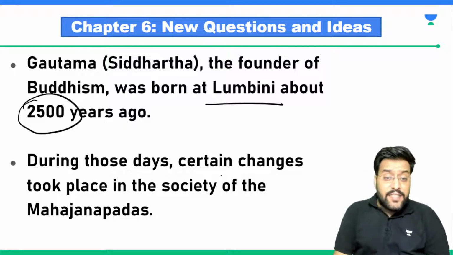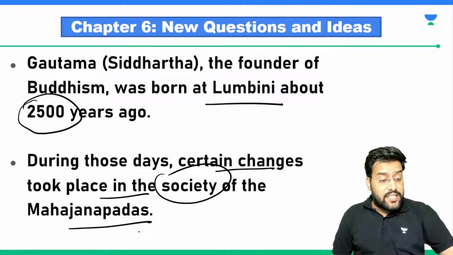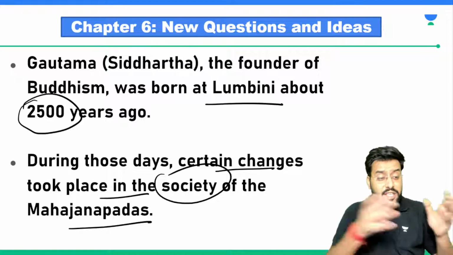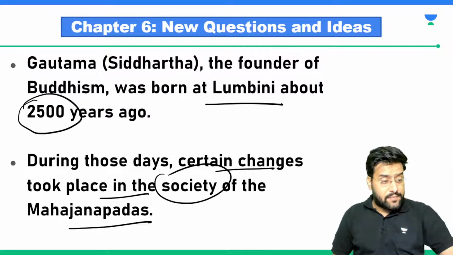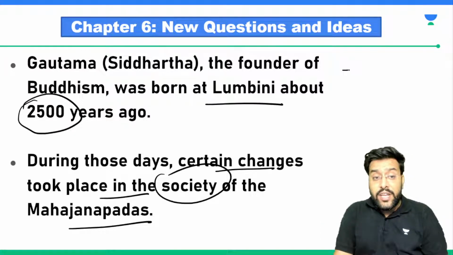During those times, certain changes took place in the society of the Mahajanapadas. Now, guys, in order to understand what is this Janapada, what are these Mahajanapadas, I request you to go back to the previous classes. Are you following me? You need to understand things from there, then we will be able to understand. We can assume that when people started living together in a civilization, it came to be known as what? It came to be known as Janapada.